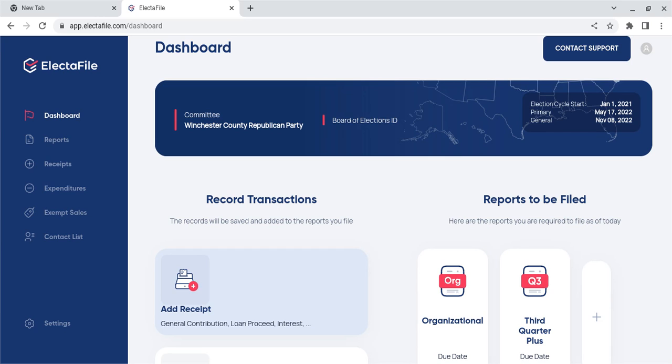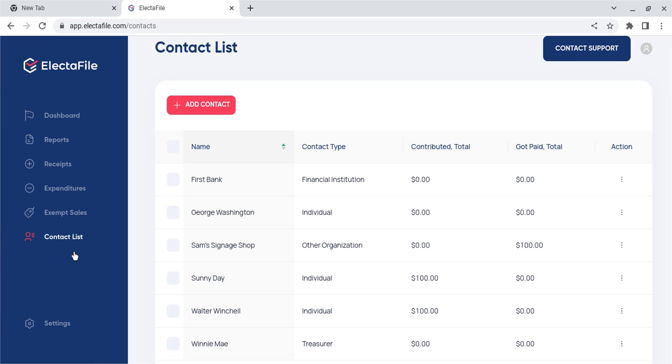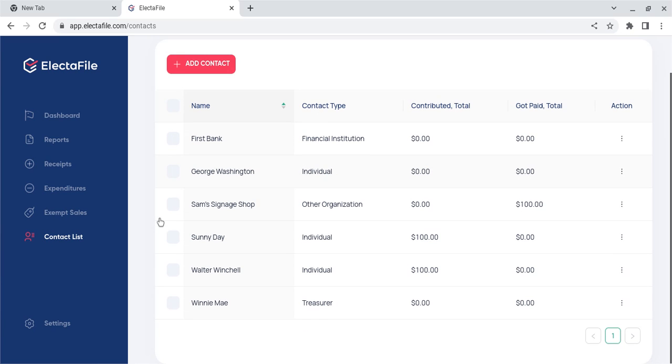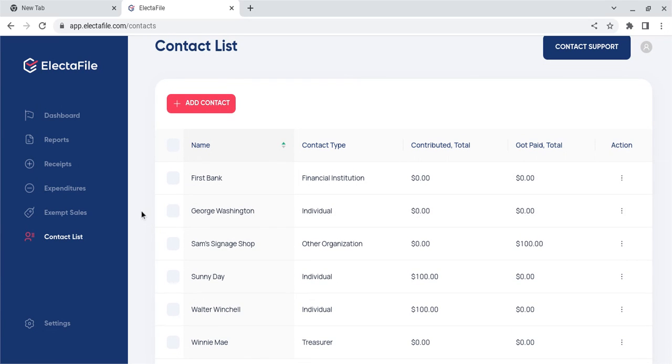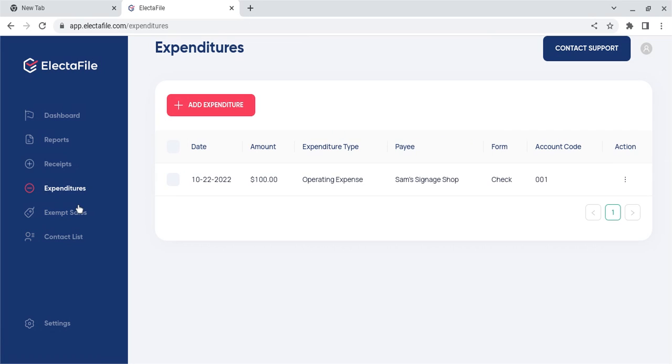For first timers, this is the dashboard. Folks who've been here before in this, call it coursework, will recognize the dashboard as being specific to the Winchester County Republican Party. Once you set up a free user account at ElectaFile and associate that free user account with a particular committee, you will have a dashboard that gives you at your fingertips all the contacts of folks that you've been doing business with, that you've told ElectaFile you've done business with. You also can see your receipts,